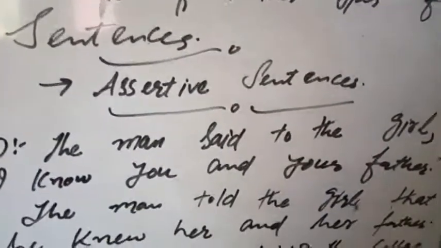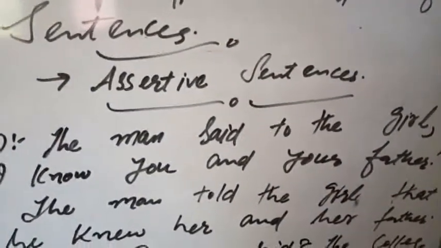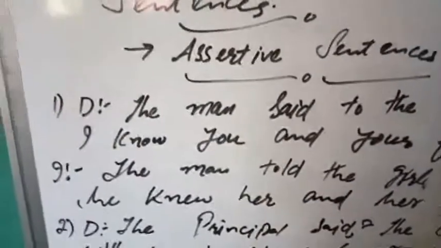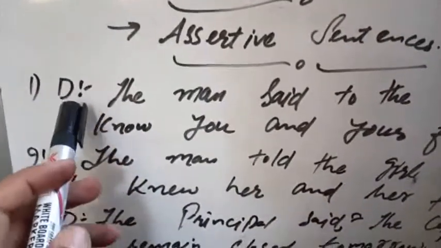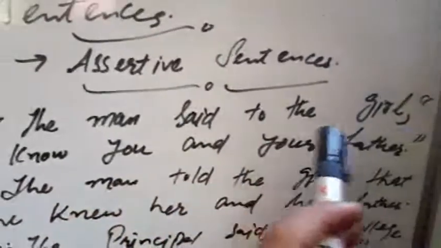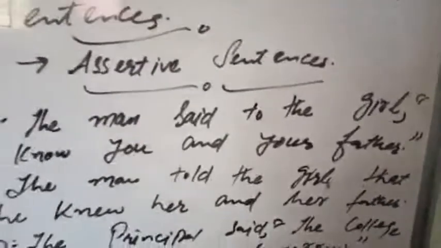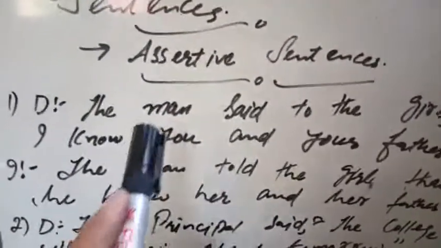So today I am going to convert assertive sentences from direct to indirect speech, right? Here is example number one. This is direct speech. The man said to the girl, inverted commas begin, I know you and your father, inverted commas close. So, the man said to.